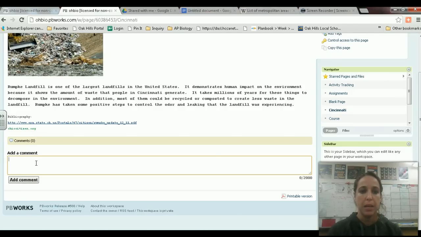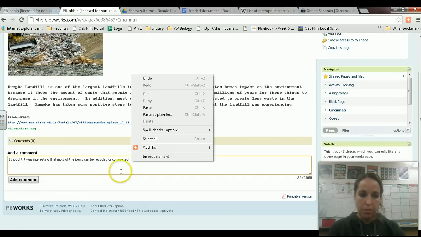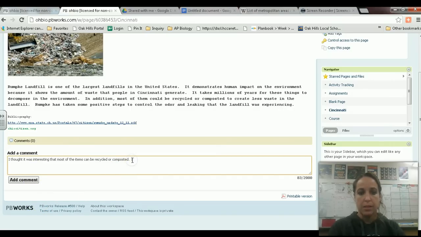You need to put something such as, I thought it was interesting that most of the items can be recycled or composted, and then I would also put, we should do more to promote that in Cincinnati.